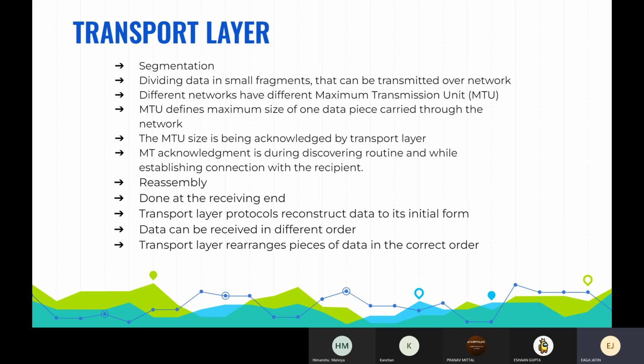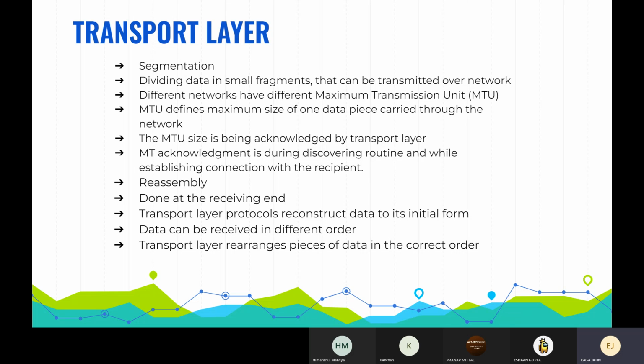Now when we are transferring the data, different networks have different maximum transmission units, that is MTU. MTU is nothing but the maximum size of one data piece that can be carried through a network. So when you are segmenting, the size of each segment of data is known as the MTU. The MTU size is acknowledged by the transport layer. As you already know, acknowledgement is nothing but the response from the receiver to verify whether the data is transferred correctly and received or not.